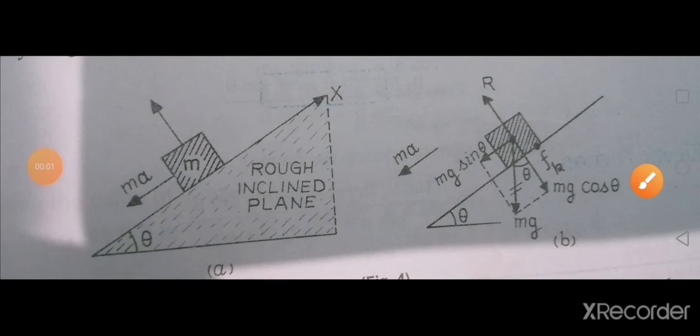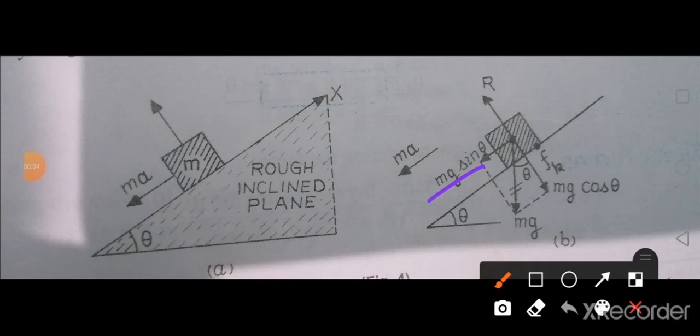Now we have resolved it into mg sin theta and mg cos theta, isn't it? Resolution of vectors we have already discussed in the previous chapter. Those who have doubts, go through that video. So according to the resolution we have written it. Now let us see how we are going to write the equation.